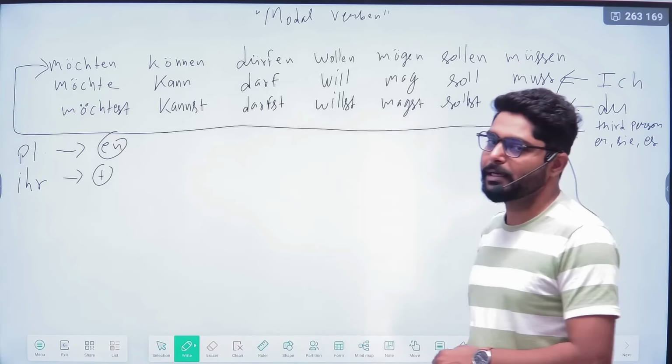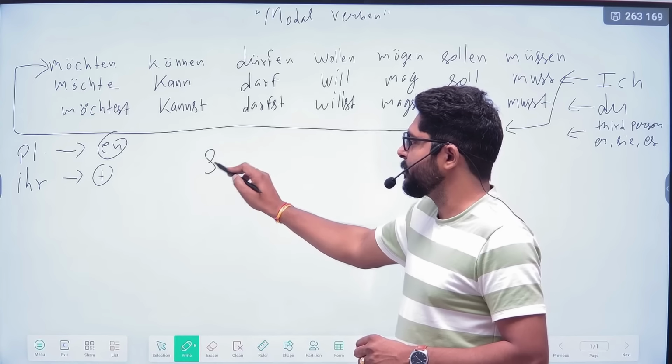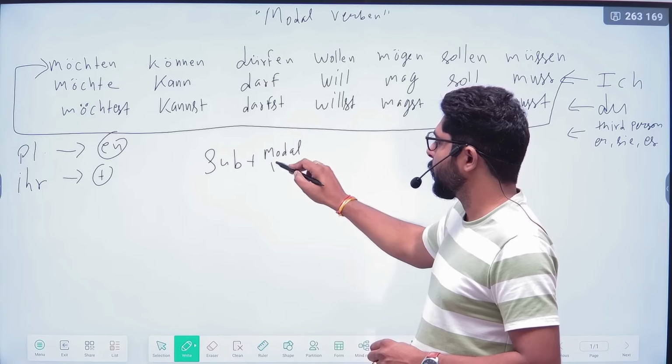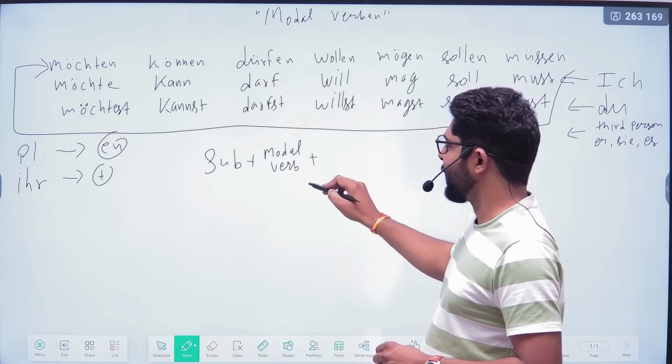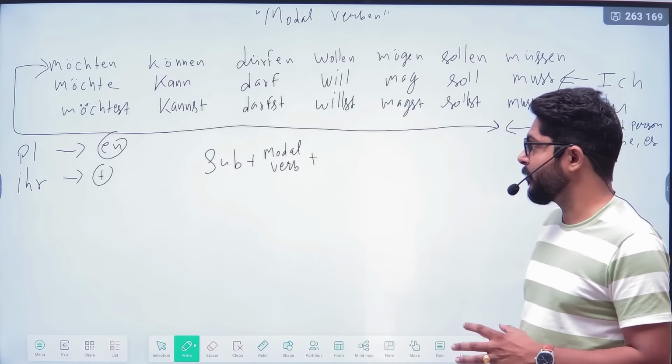Now we will see the sentence structure. What will the sentence structure be? Subject, then modal verb. Remember that this time we are going to conjugate the modal verb, not the main verb.